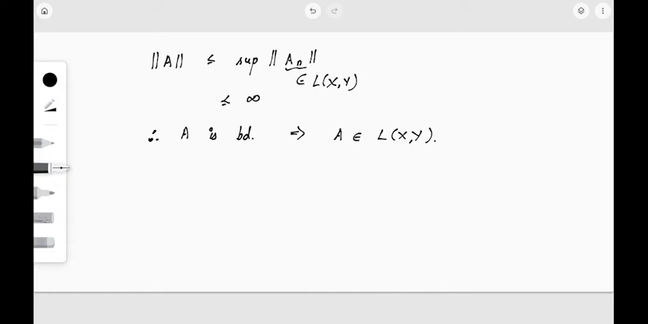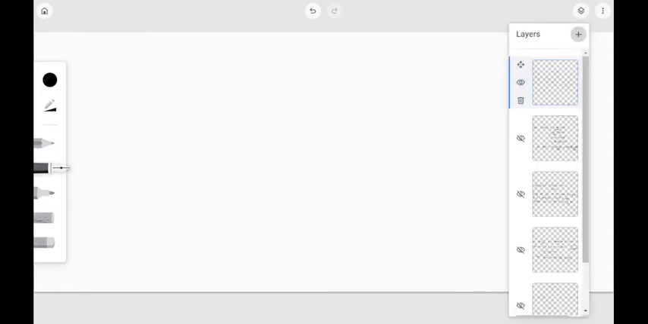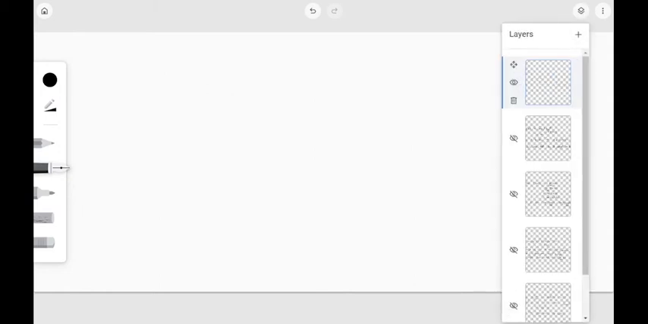And what we are going to show is that A_n is actually convergent to this operator A. We shall show that A_n is convergent to the operator that we have obtained, A, and clearly A is in L(X,Y), so we can say that it is convergent to a point in the space L(X,Y) itself. Now let's see how we can do that.